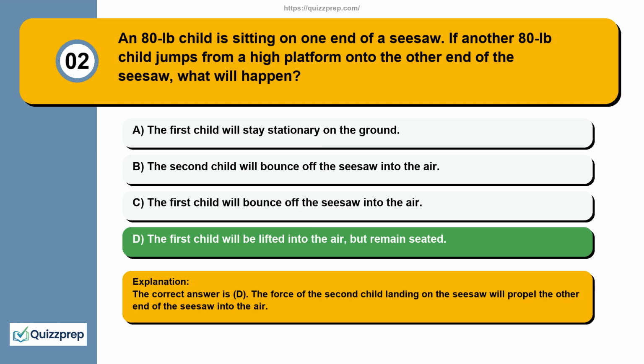The correct answer is D. The force of the second child landing on the seesaw will propel the other end of the seesaw into the air.